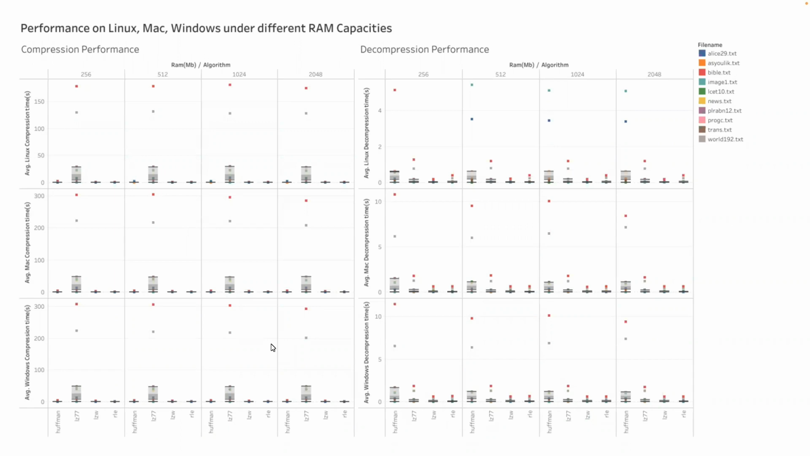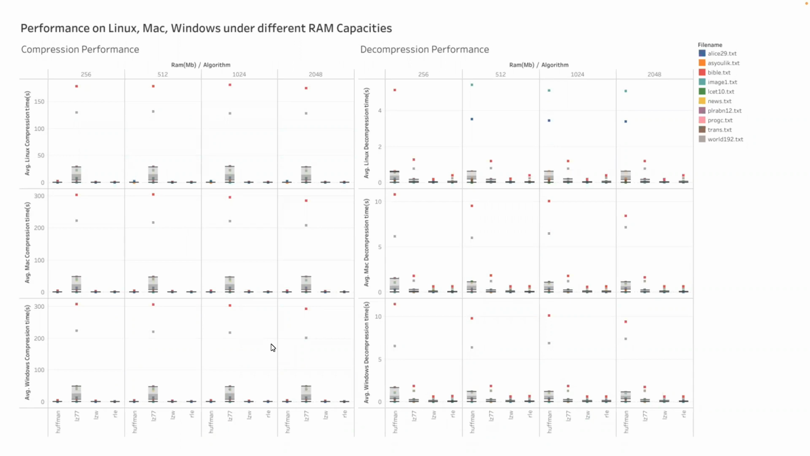We can also notice that Huffman has a longer decompression time, and thus it might not be ideal for uses that require fast decompression, like real-time video compression. On the contrary, we can also see that LZ77 has a much better decompression performance than its compression performance.